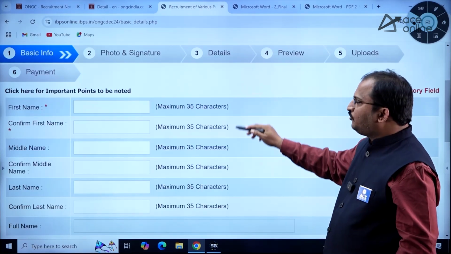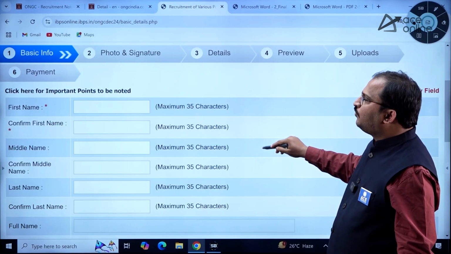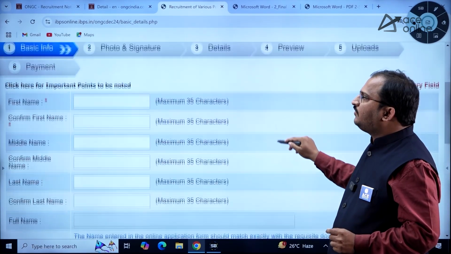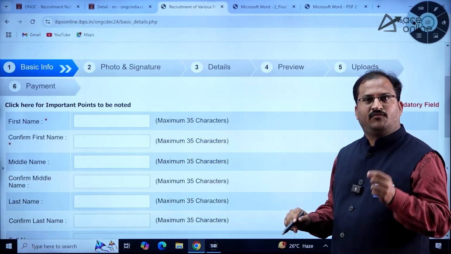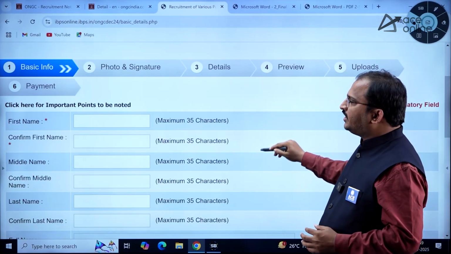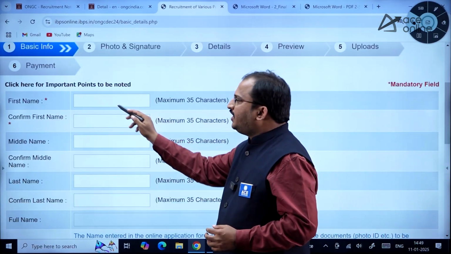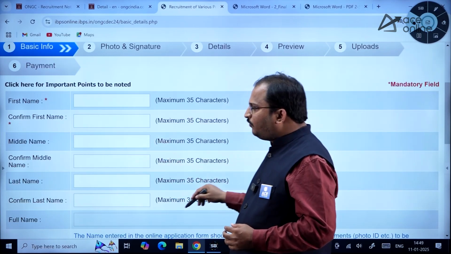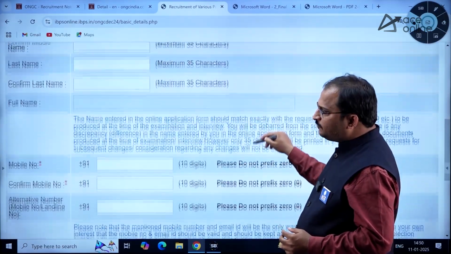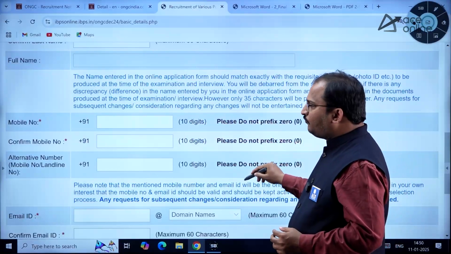So first you have to fill each and every page. Photo and signature related data also you need to check carefully, because what is the size of the photograph, what is the signature, how many pixels size, everything you have to check here. Then first name, confirm first name, middle name, confirm middle name, last name, confirm last name, and then full name will be displayed. Mobile number, and you have to confirm the mobile number.